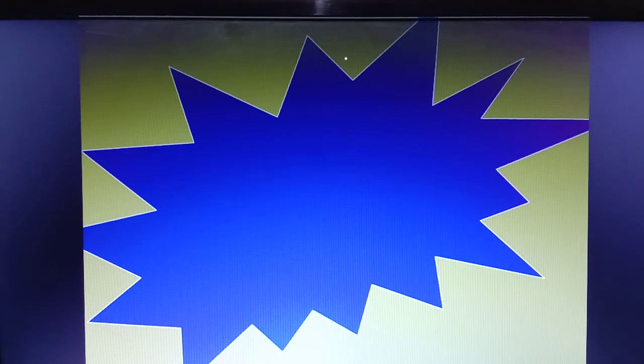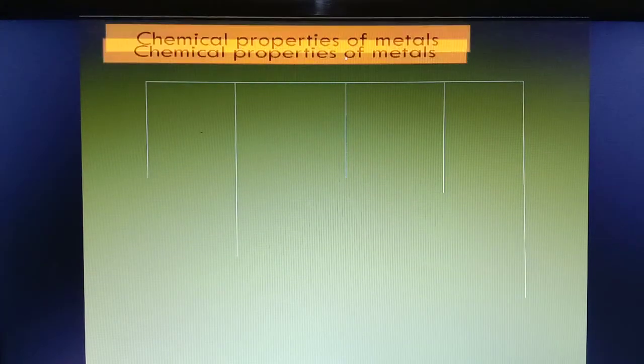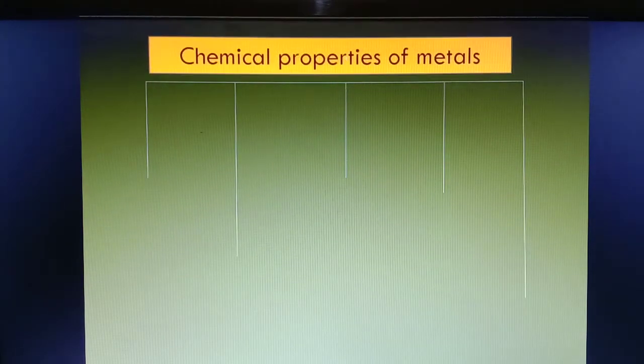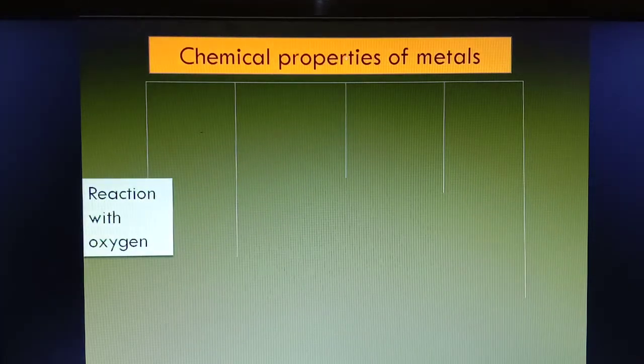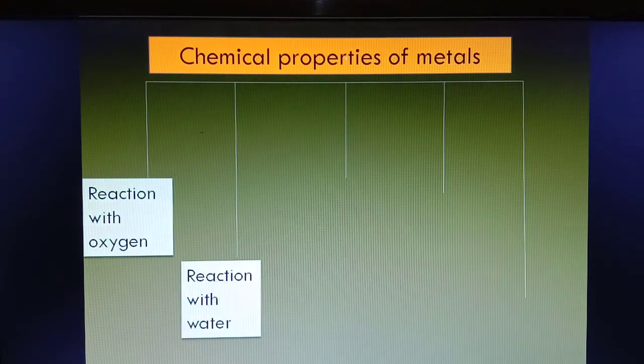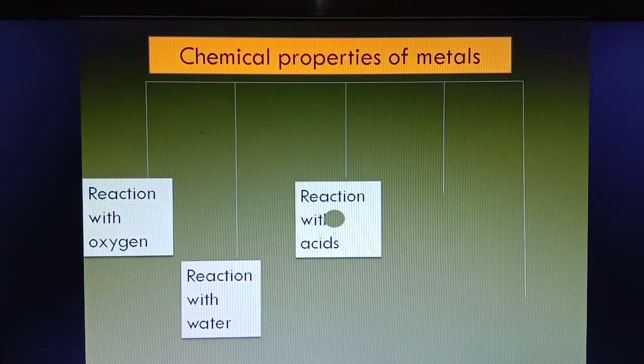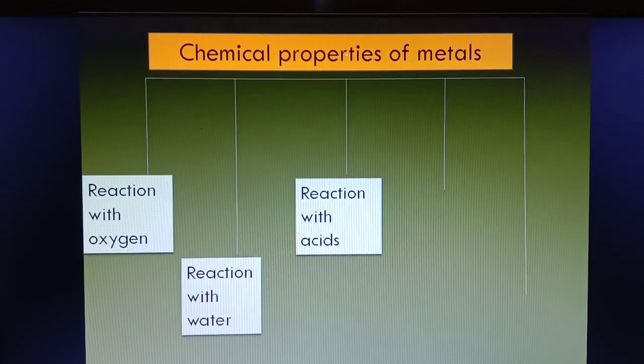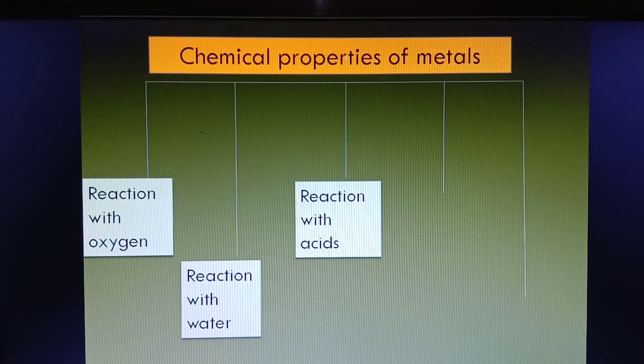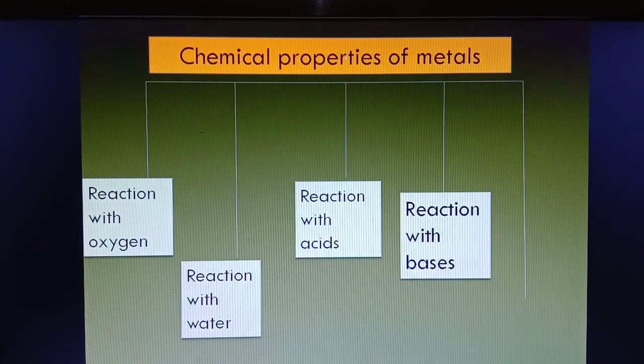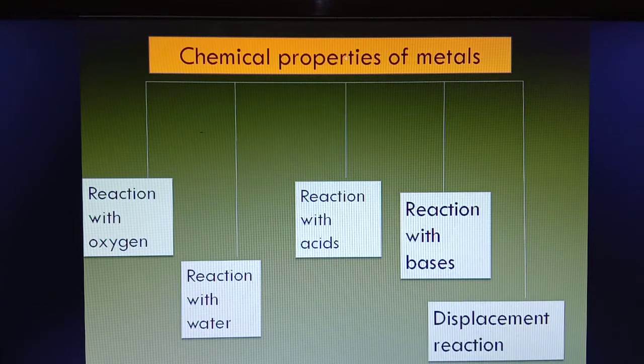Among the chemical properties we have reaction with oxygen, reaction with water, reaction with acids, reaction with base, and displacement reaction.